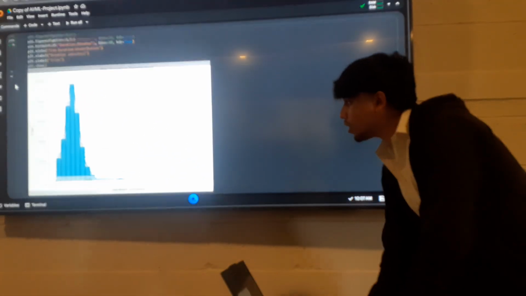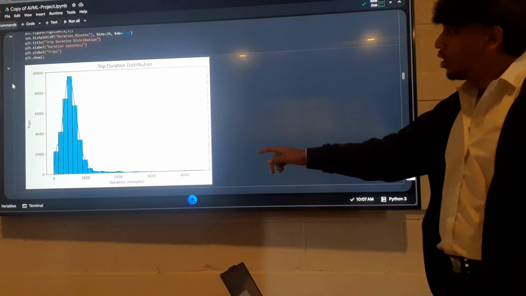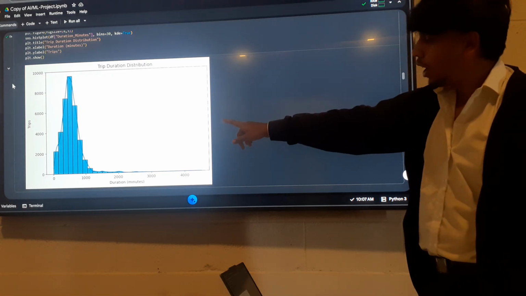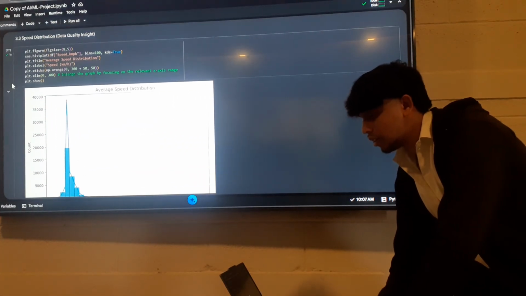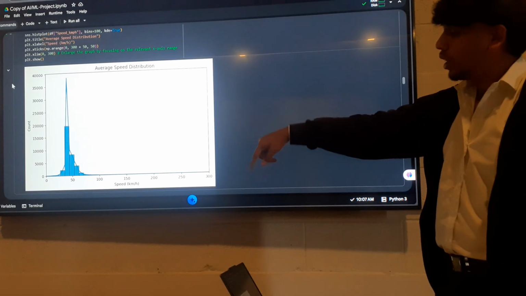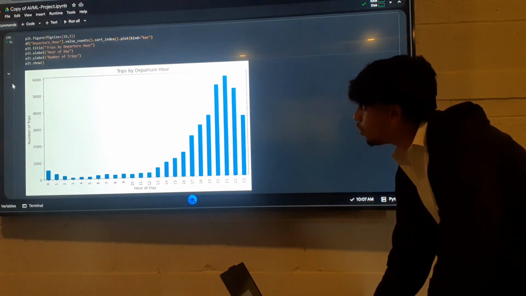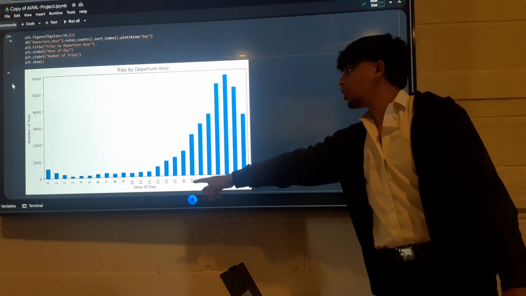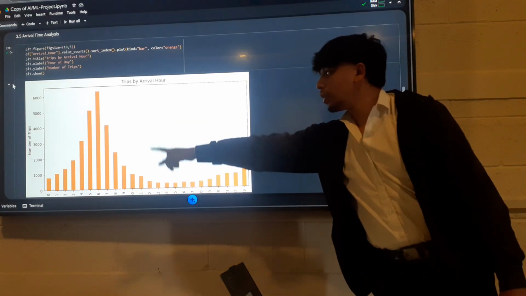This is the graph of trips versus duration minutes. So the largest number of trips are between 800 to 900 minutes. Here is the speed distribution, which says most of the buses have an average speed of 35 to 50 kilometers per hour. And this is a graph which shows that most trip departures happen in the night, and most of the arrivals of the bus trips happen in the morning.